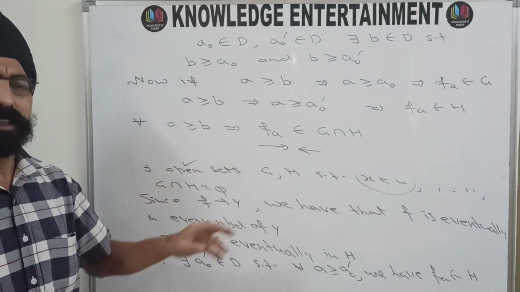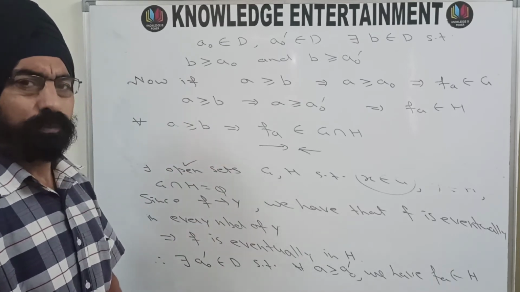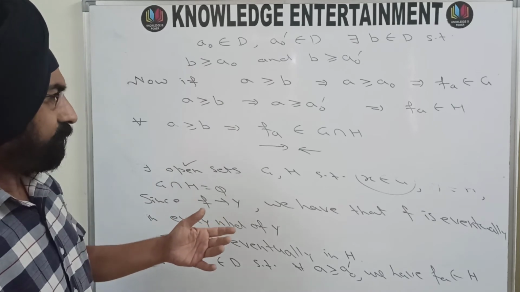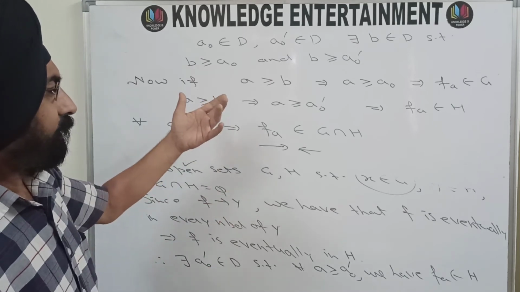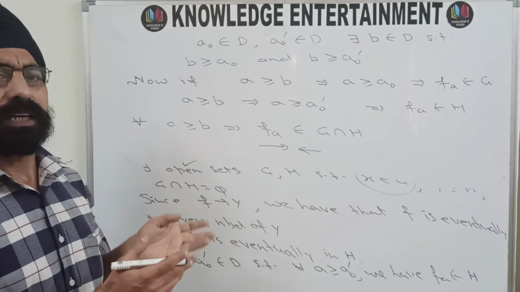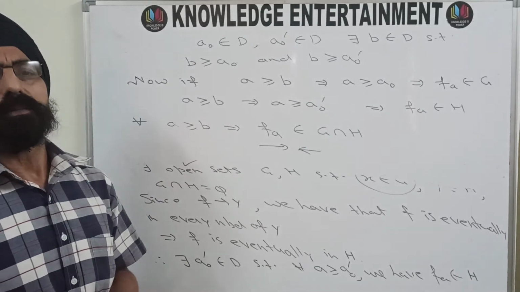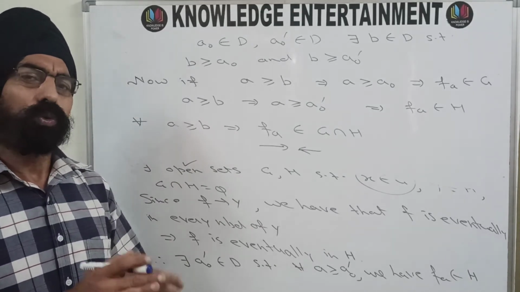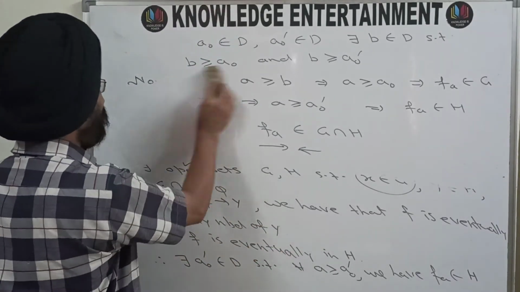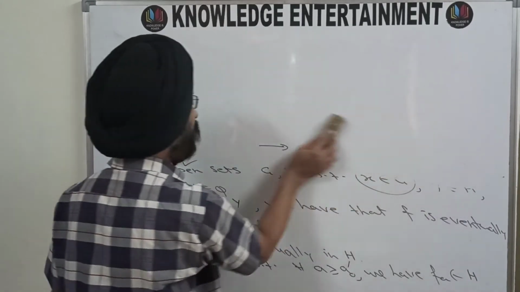So this is a contradiction, and this is a contradiction because we have supposed that the net converges to 2 points. So it cannot converge to 2 points. Every net in X must converge to at the most 1 point. So first one side of the proof is complete, and now we are moving towards the proof of the converse part of this theorem.